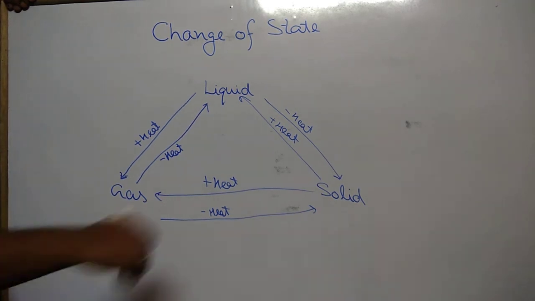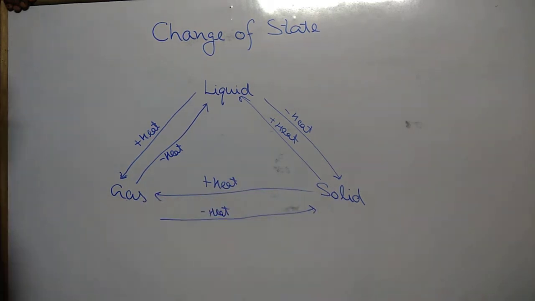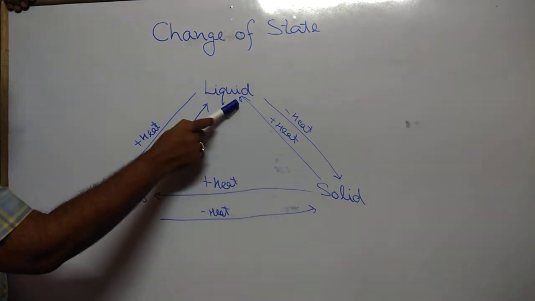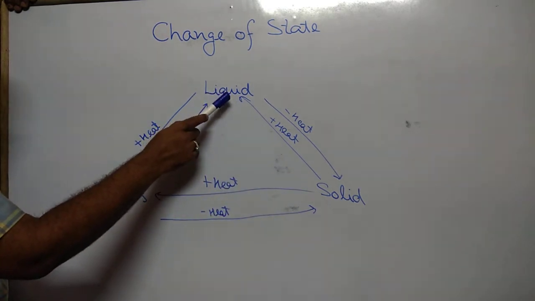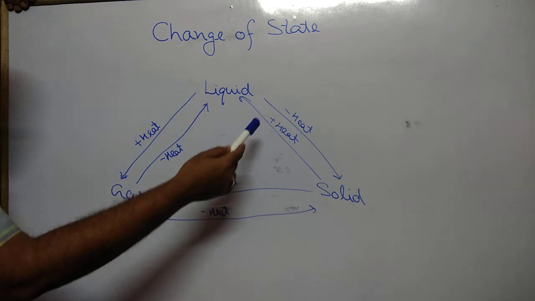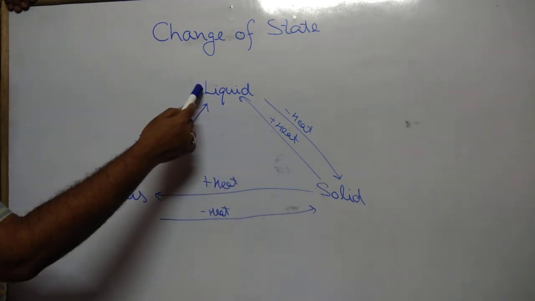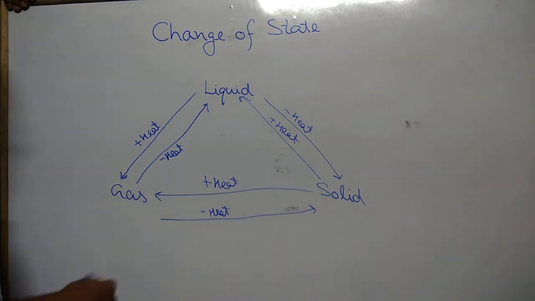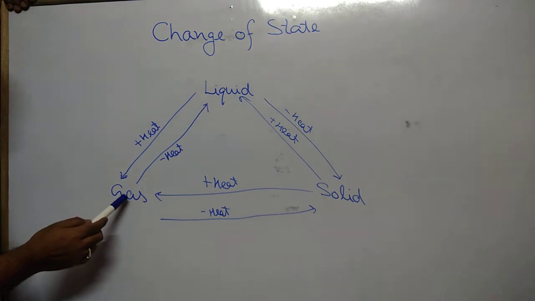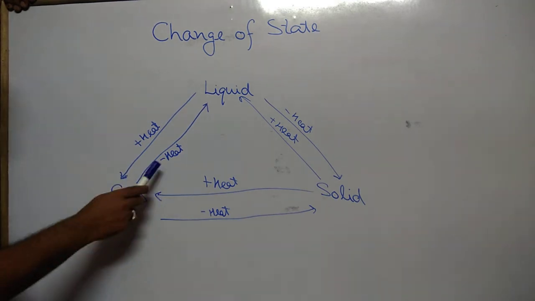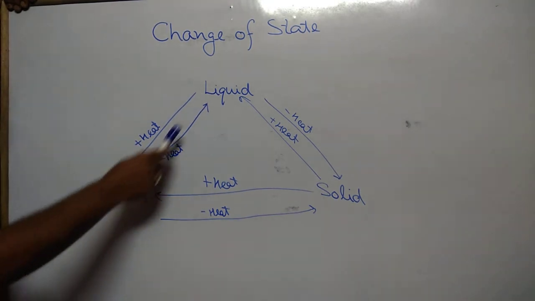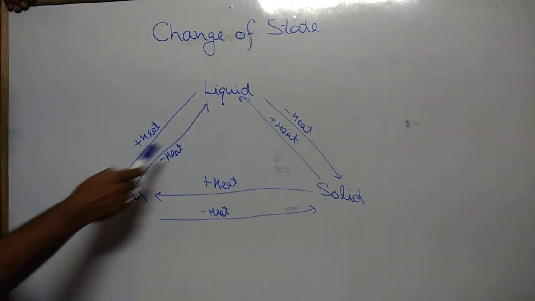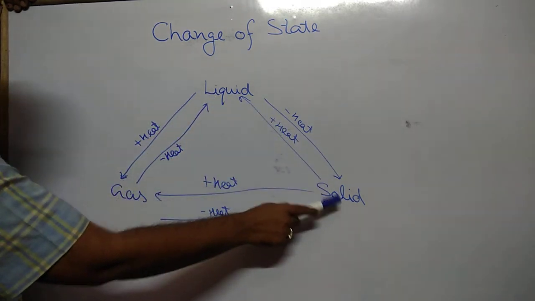We start from solid. When we give heat energy to the solid, it changes to liquid, and when the liquid is heated further, its temperature increases and it converts itself into gas. If we run the opposite, from gas, if we take away heat energy, the gas condenses to liquid, and further the liquid condenses to solid.